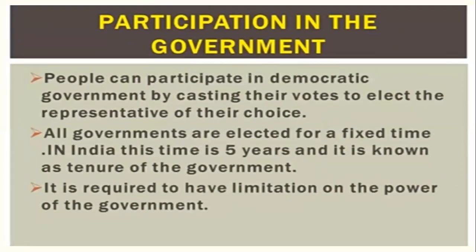Now, how can the people participate in the government, students? Let us study. People can participate in democratic government by casting their votes to elect the representative of their choice. Secondly, all the governments are elected for a fixed period of time. And in India, what is the time? It is 5 years. That is the tenure of the government. And also, it is required to have limitation on the powers of the government. Is that clear?